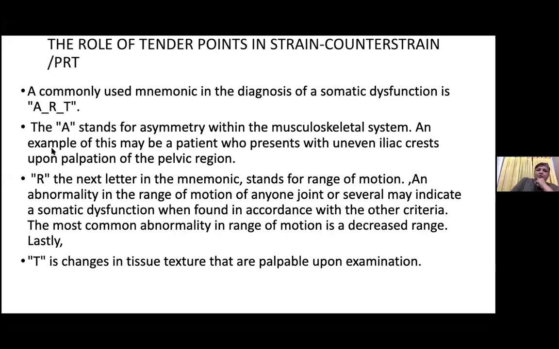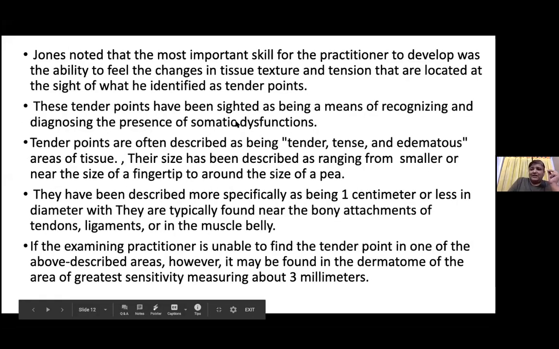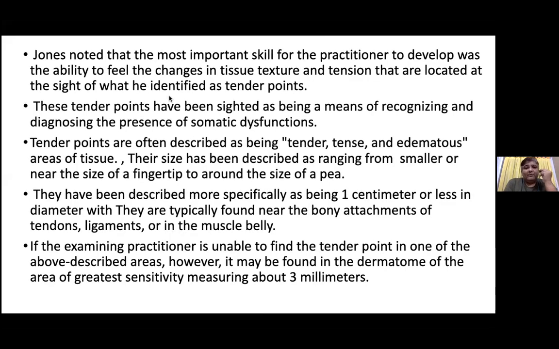So the ability to feel the change in tissue texture and the tension located at the site is what is identified as a tender point. These tender points have been cited as being a means of recognizing and diagnosing the presence of somatic dysfunctions. Tender points are often described as being tender, tense, and edematous areas of the tissues.